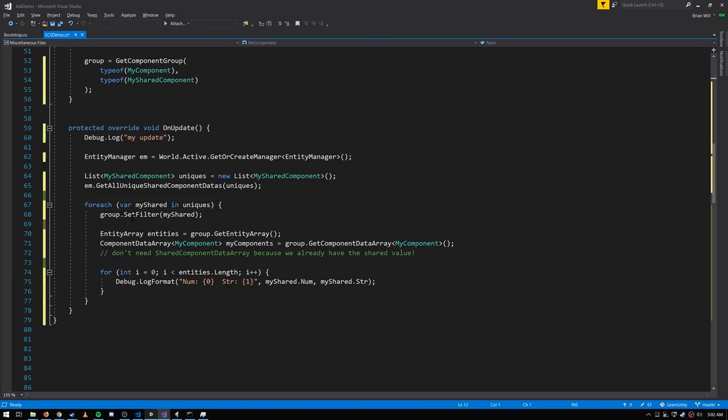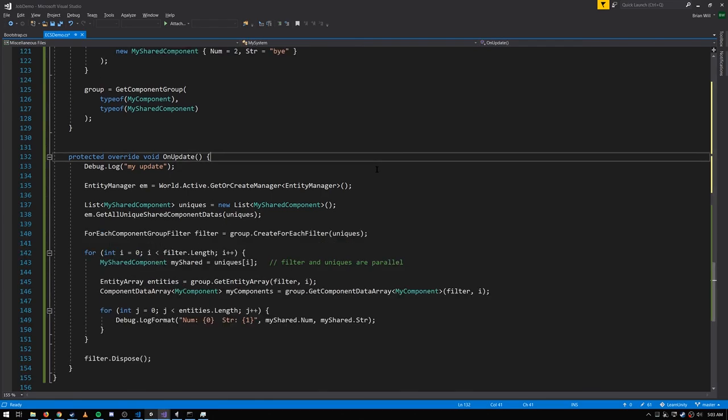Now, understand that the setFilter method is actually a bit costly because what it has to do is compute a hash code for the shared component value and then go find the set of chunks that all match that shared component value. And so particularly if we had a lot of different unique values of this shared component type, then we'd have a lot of calls to setFilter. It'd be nice if we could make that more efficient.